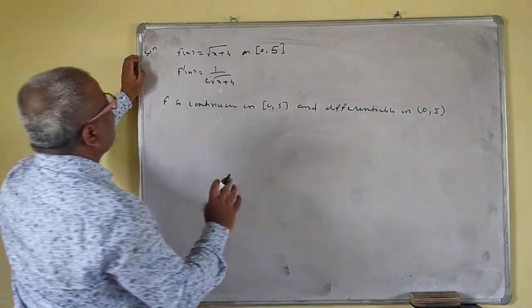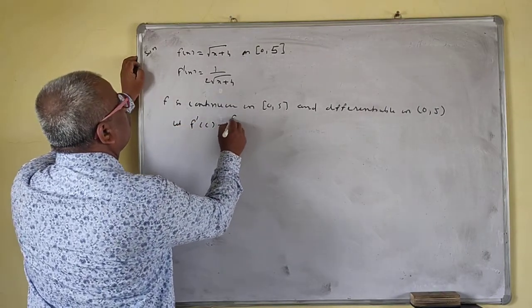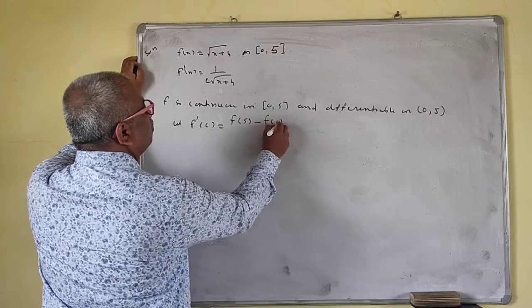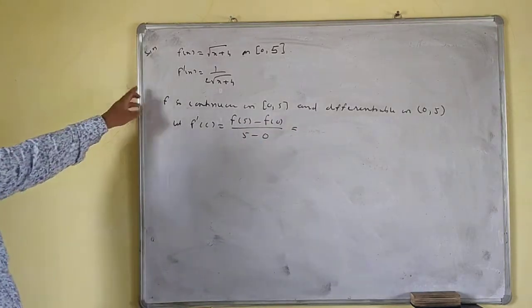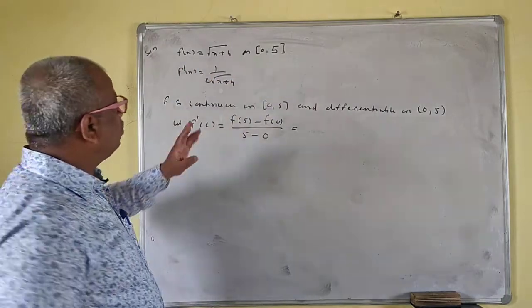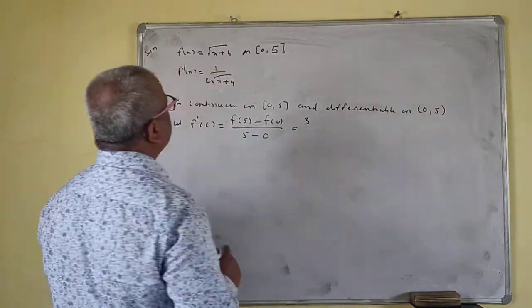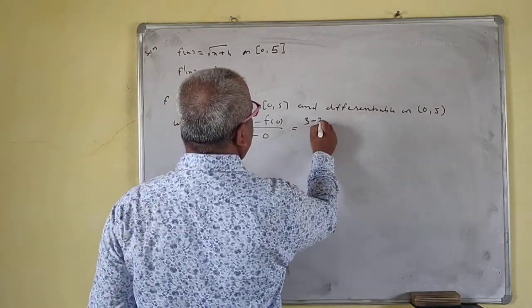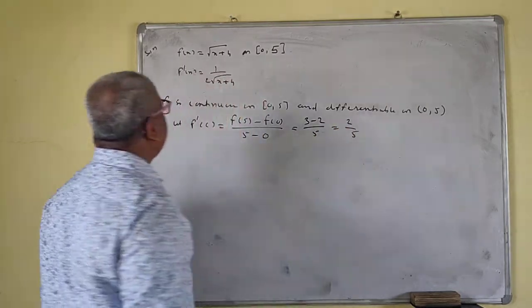So that f prime C is equal to f of 5 minus f of 0 upon 5 minus 0. Your interval is 0 5, so we'll take the positive value. f of 5 is 9, means 3, and f of 0 means 2, so this is 1 upon 5.